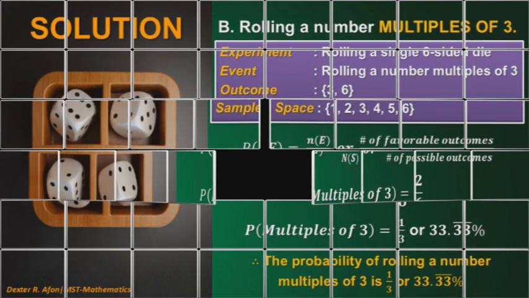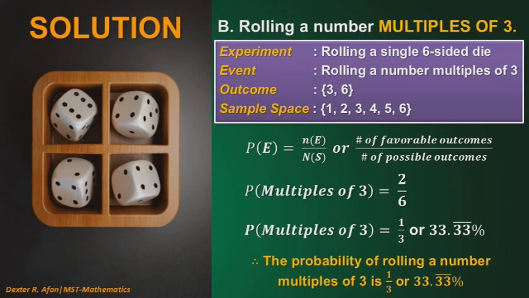Let us now proceed to letter B, which is the probability of rolling a number which is a multiple of 3. The same procedure will be observed by simply identifying our experiment, event, outcome, and sample space. If you have observed, the outcomes are 3 and 6.